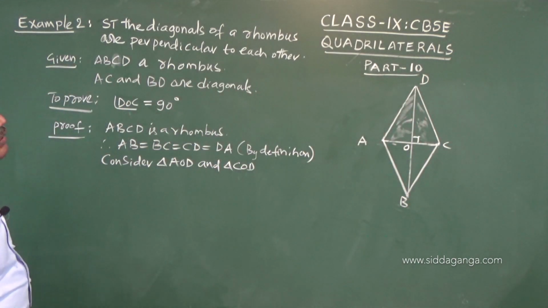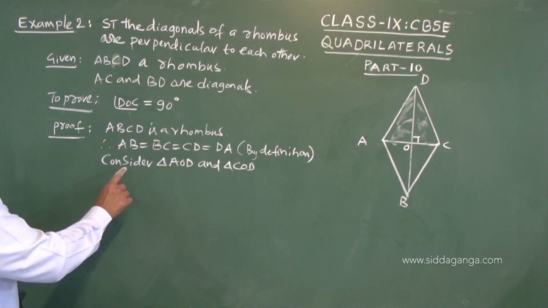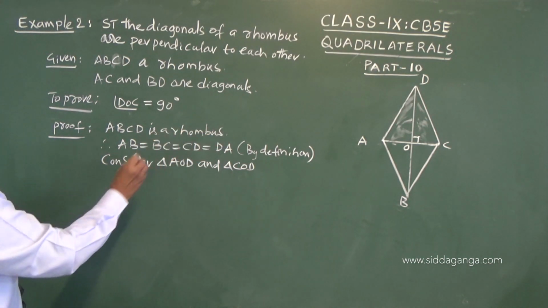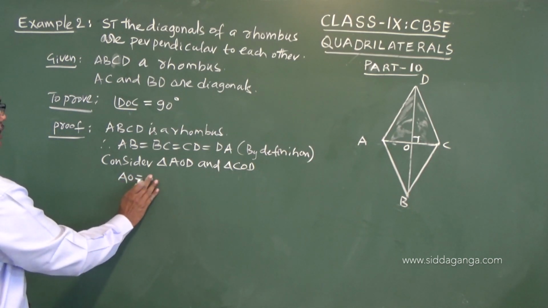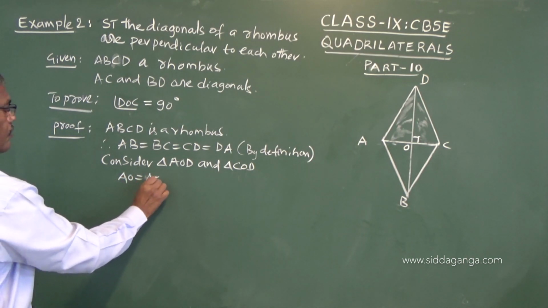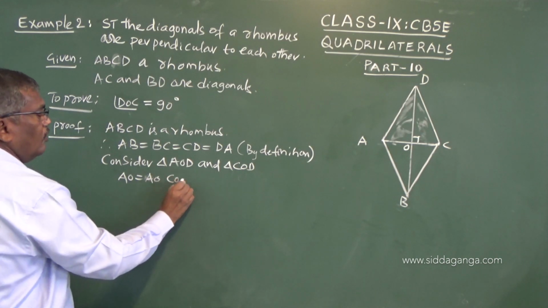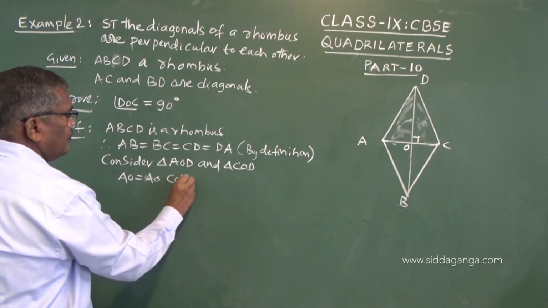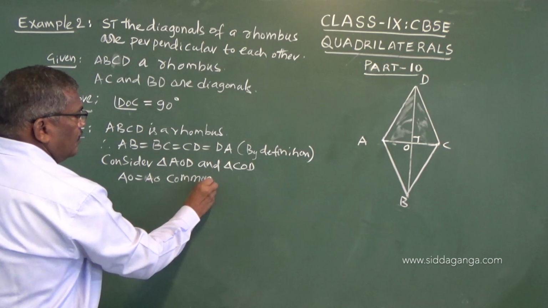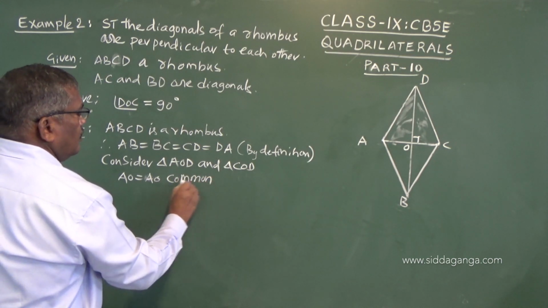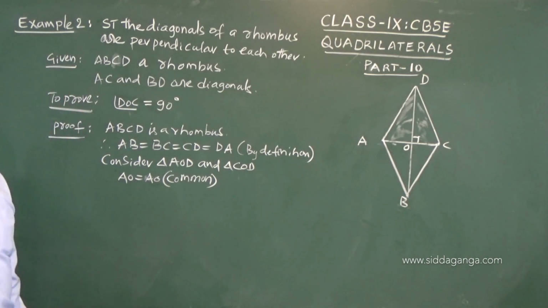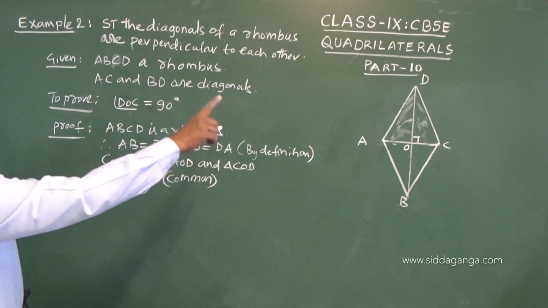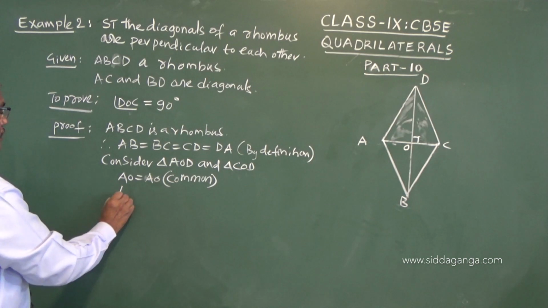In this, OD equals OD, it is common to both triangles. I will write common to both triangles. AD equals CD.